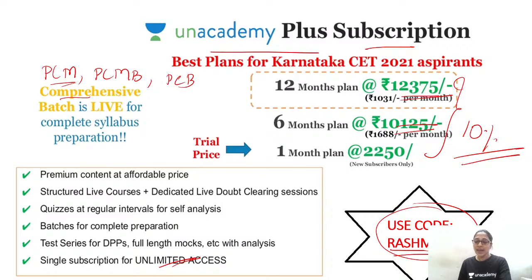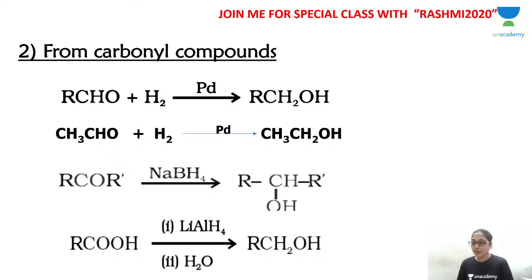Okay, as I was telling you, we will continue preparations of alcohols. We had learned preparations of alcohol using alkene. You remember, we have learned a mechanism also. So today we are continuing preparation of alcohols from carbonyl compounds.